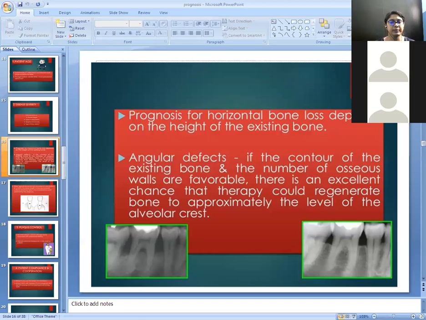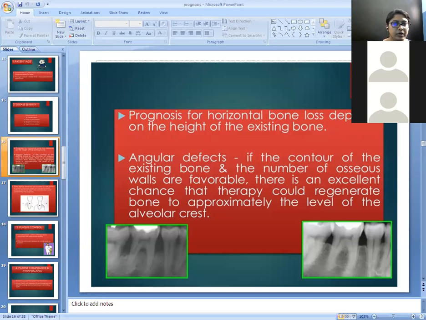So for the osseous defects, one wall defect, two wall defect, and three wall defect. For one wall defect, one wall is present and three walls are missing. So the prognosis will be poor for one wall defect. In two wall defect, two walls are present and two walls are missing. So the prognosis will be good for two wall defect.